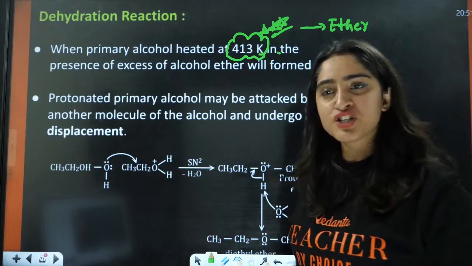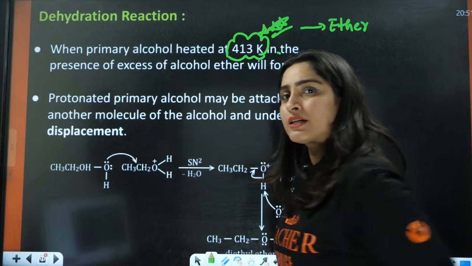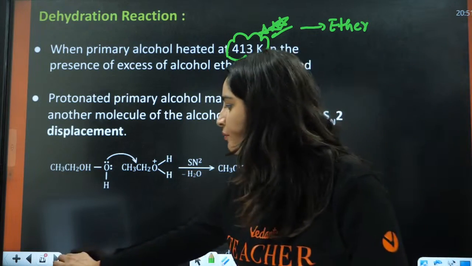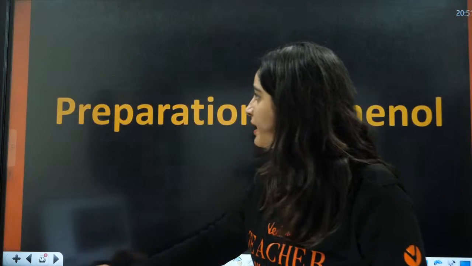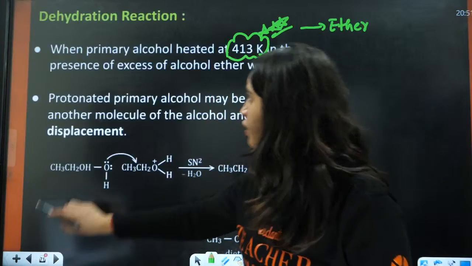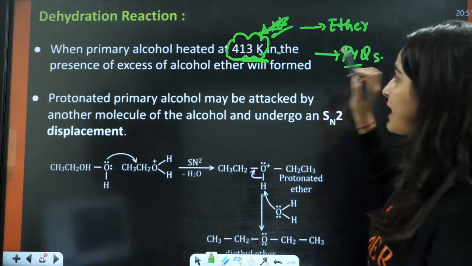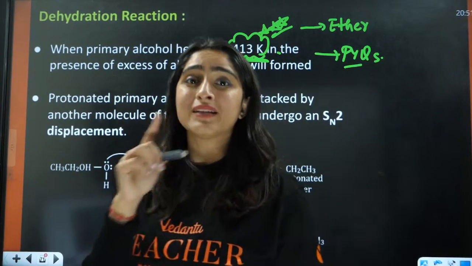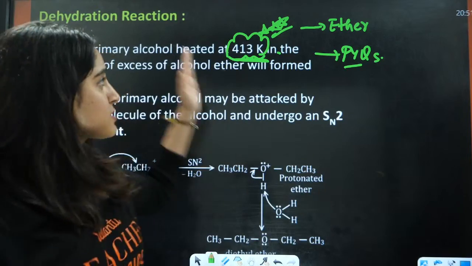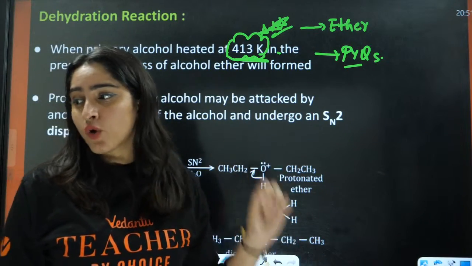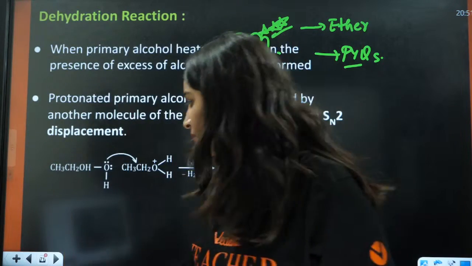There will be protonation, and after that this is going to attack on this carbon, and this will lead to the formation of ether here. This is also your PYQ, that at 413 Kelvin, this alcohol is going to form ether here, right?